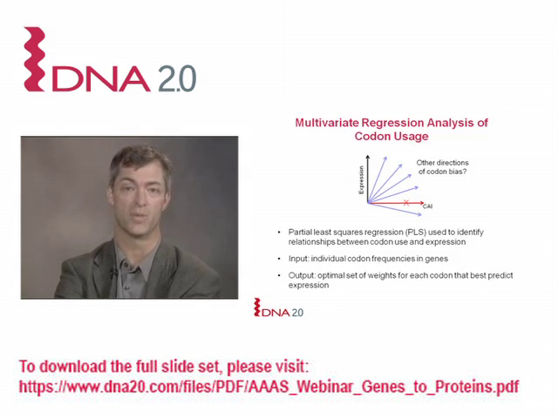There was any direction of codon bias in our data set that correlated with expression. And the way we approach this is to use a multivariate regression. We use a method called partial least squares, where basically the input is the individual codon frequencies and the expression data, and the output is an optimal set of weights that best predict expression.